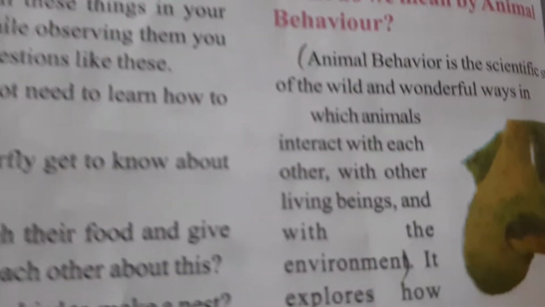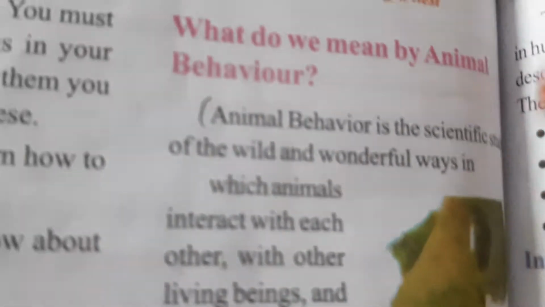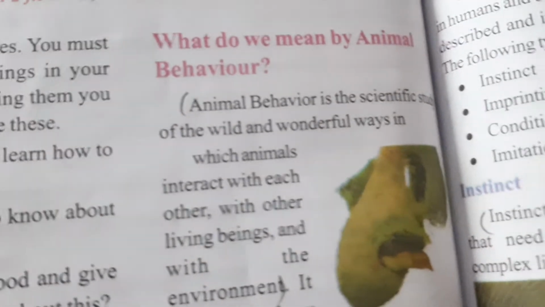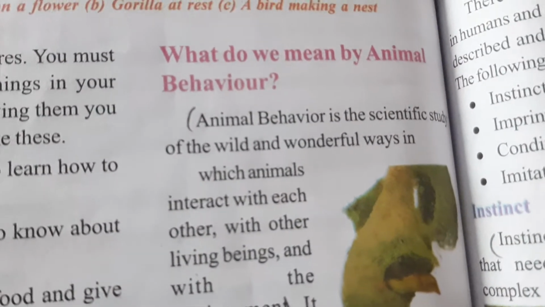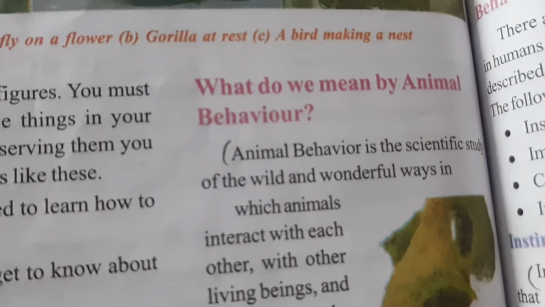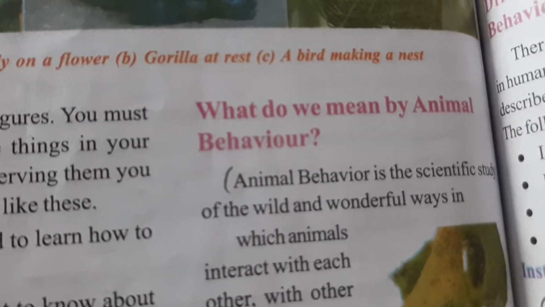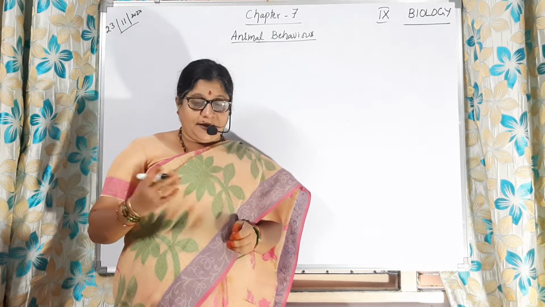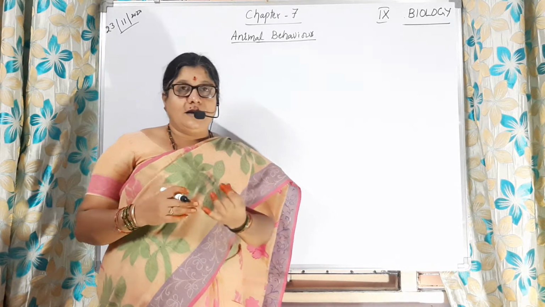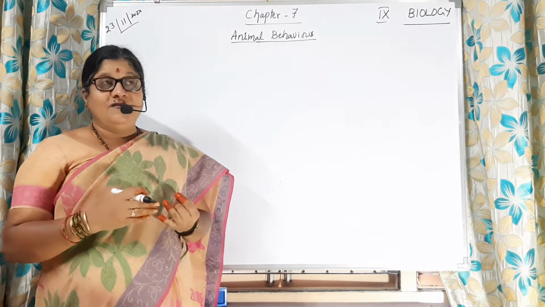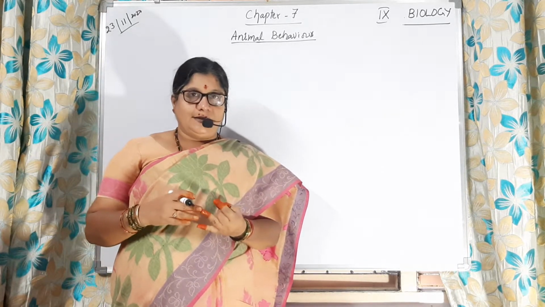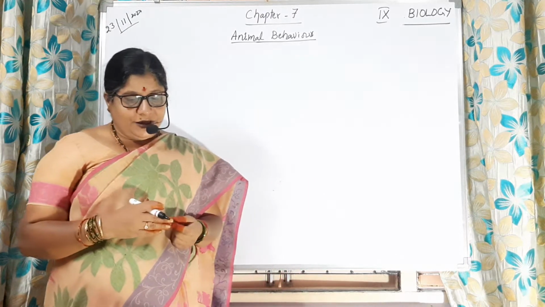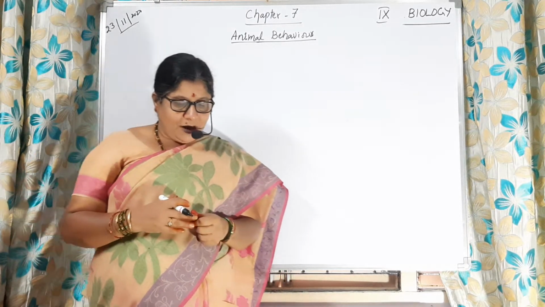So let us learn all the things. So animal behavior, what is meant by animal behavior, then what is the use, then how many types are there, all that we are going to discuss. So whatever pictures you have observed, what they are going to tell: fluttering of butterfly, in search of nectar, then ants collecting food, then relaxing chimpanzee you observed, then nesting, all these you have observed, children.